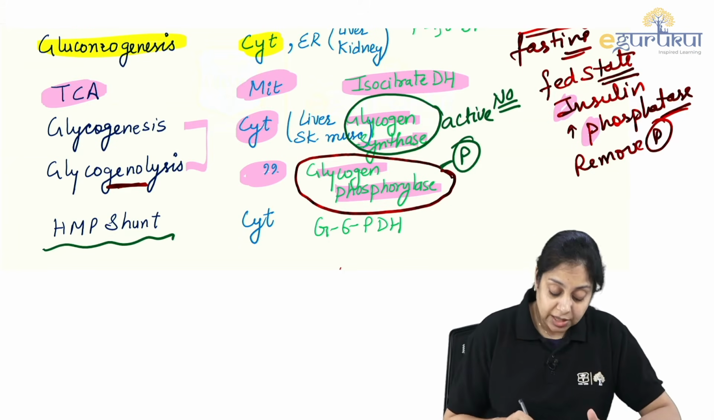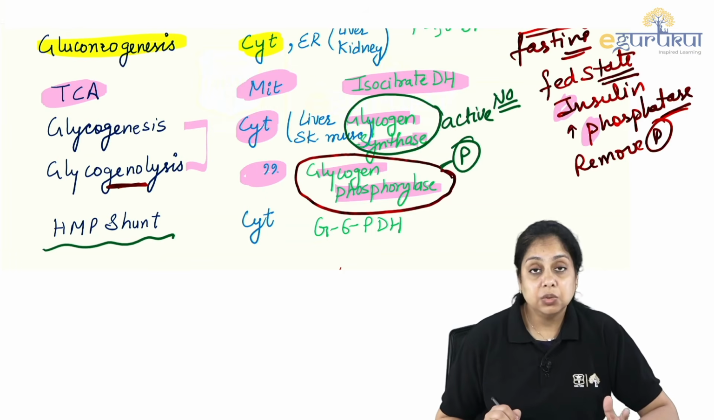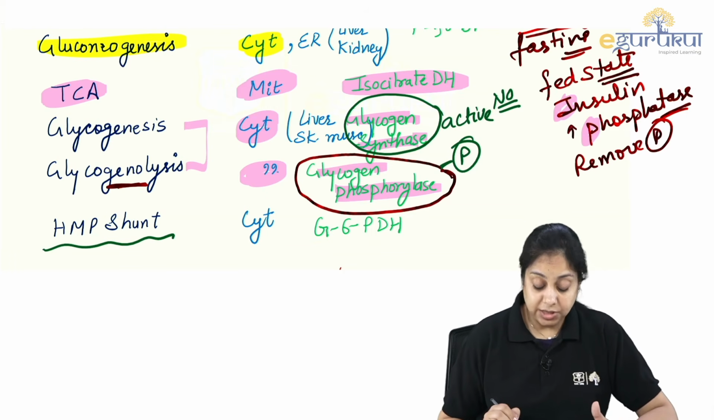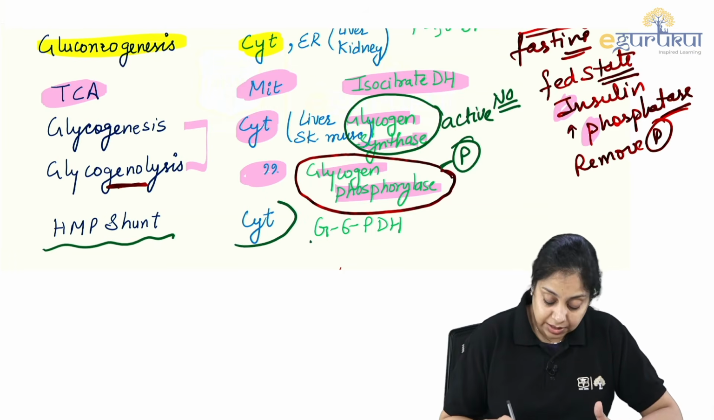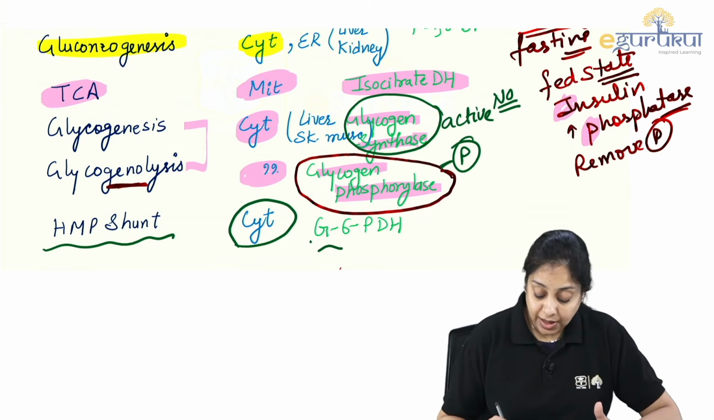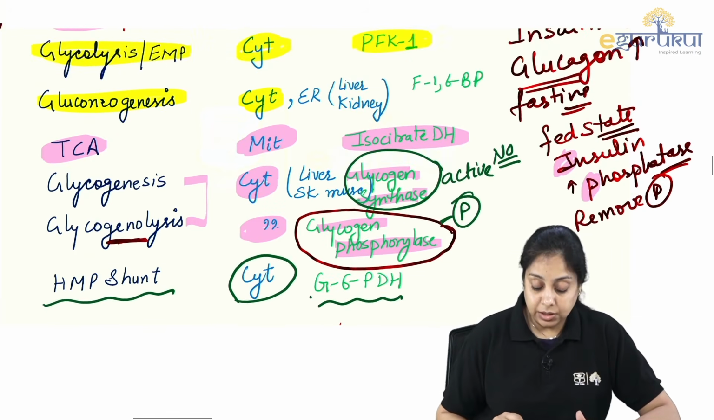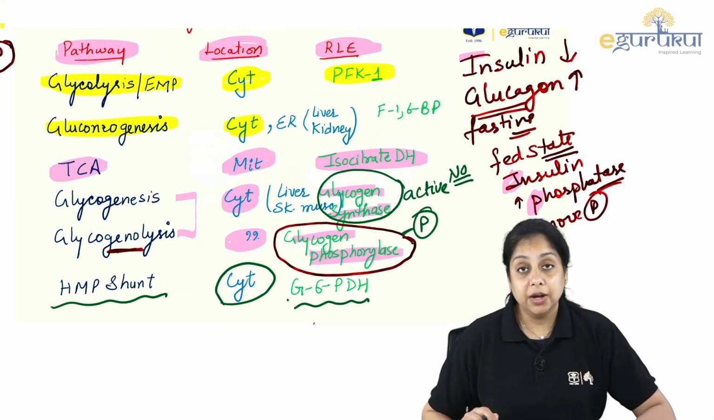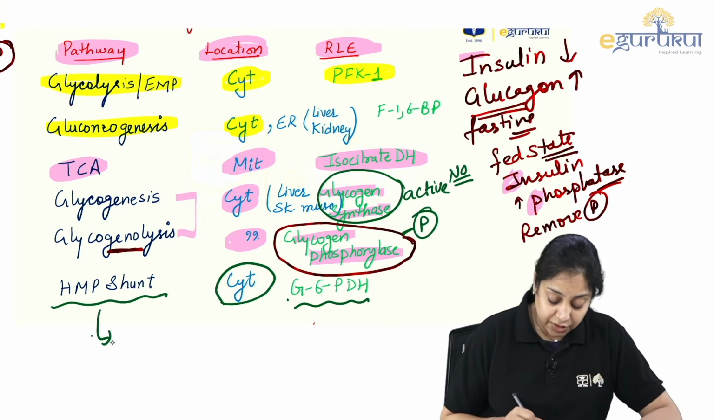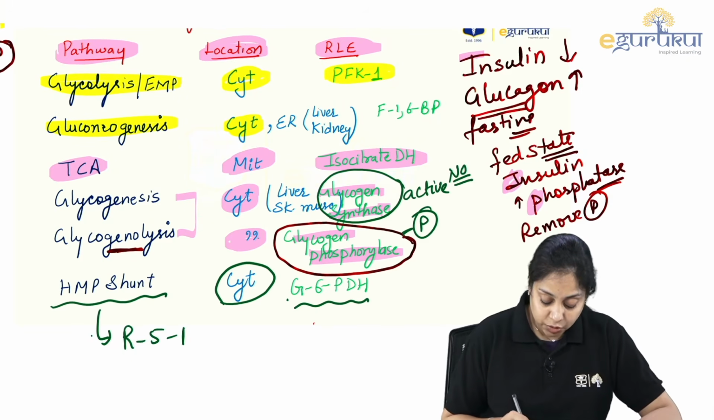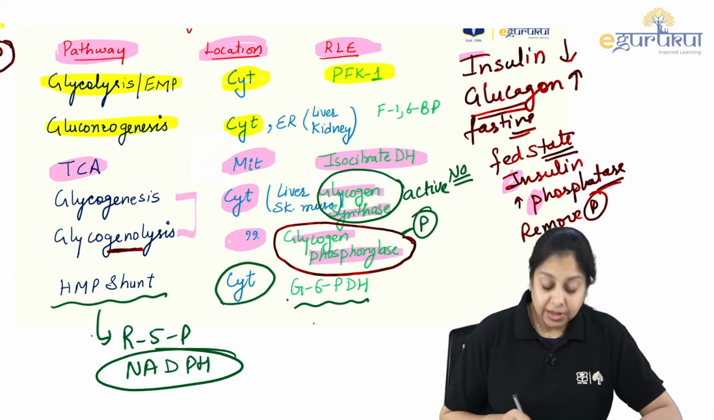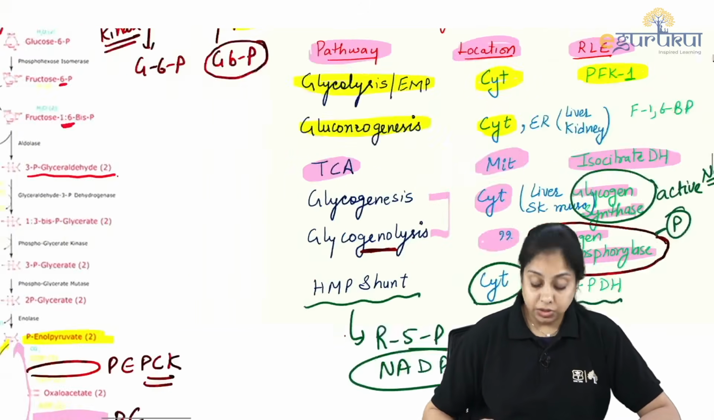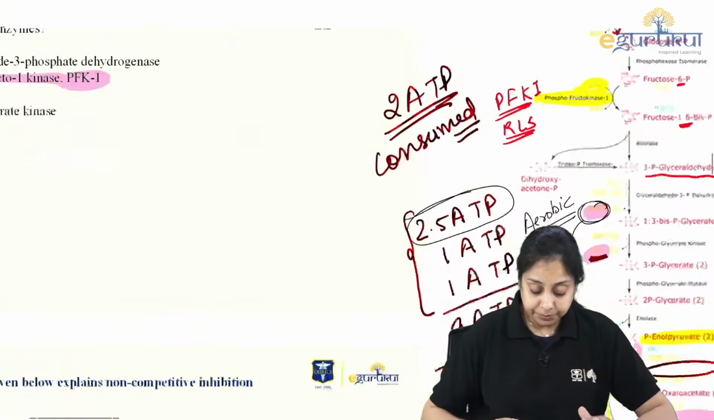HMP shunt. When the excess glucose is rerouted into the HMP shunt, that is taking place in the cytoplasm, right? And the rate limiting enzyme is glucose 6-phosphate dehydrogenase. The most common enzyme deficiencies. What are the products of the HMP shunt? You get ribose 5-phosphate and NADPH. You have to know the products of the HMP shunt, right?